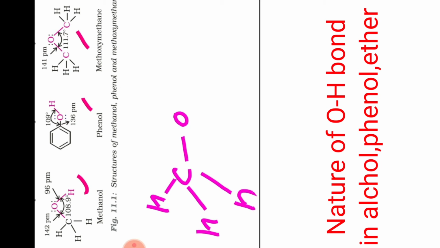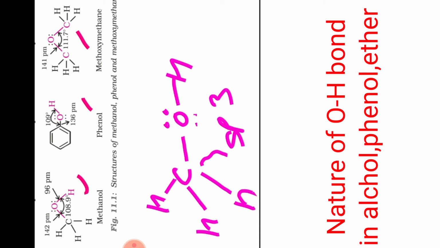Okay, in the structure of alcohol, what is going to happen over there? You see, CH3, then it is OH. Here OH is attached to the carbon. Okay, this carbon is sp3 hybridized, and here is lone pair of electron.